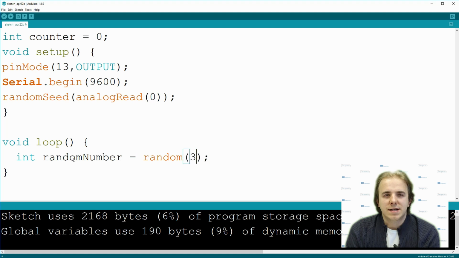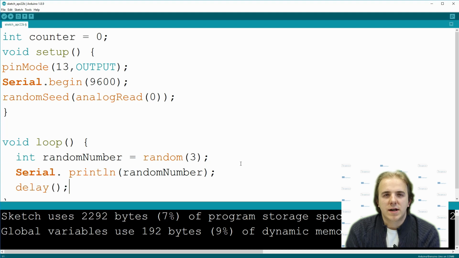Initialize this function by setting seed. In this case, we will use noise from analog Arduino pin. Then define variable where we will save our random number. As a parameter, write maximum random value.